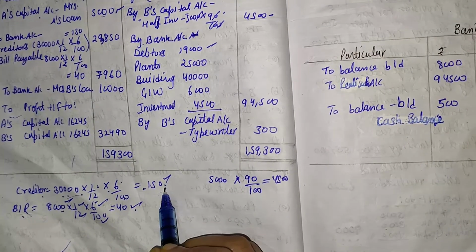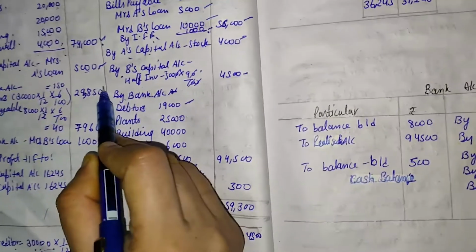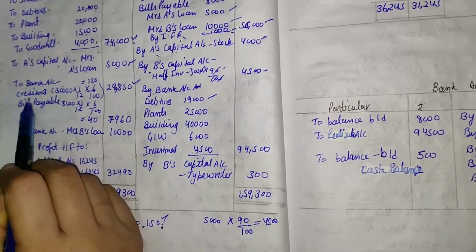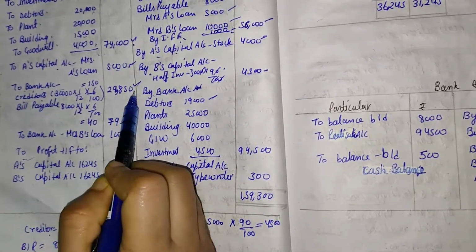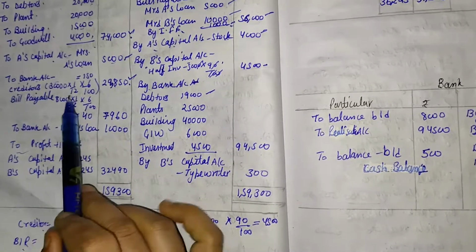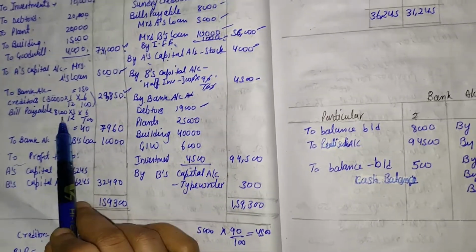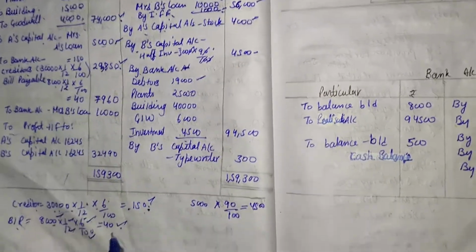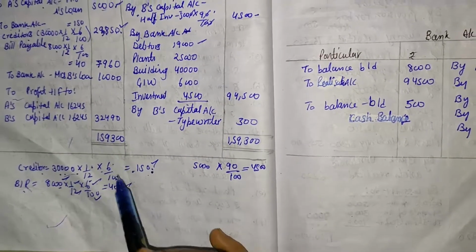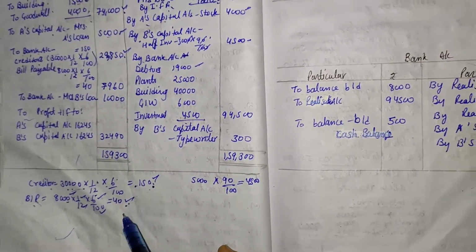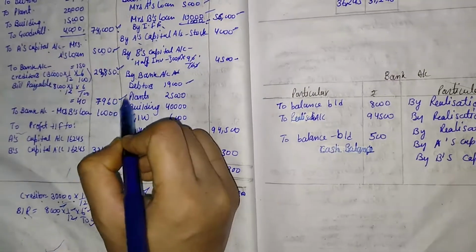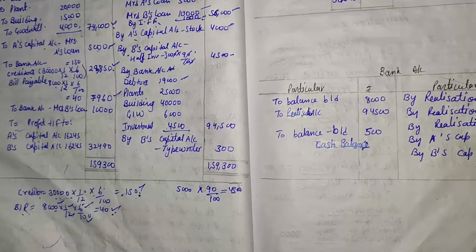After deducting 150 we get 29,850, that is the creditors value paid through the bank account. Then bills payable value is 8,000, and we calculate the discount value, that is 40. After deducting 40 from 8,000 we get 7,960, that is the bills payable value.